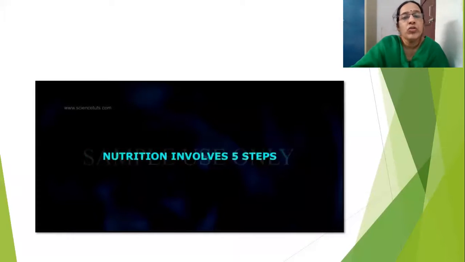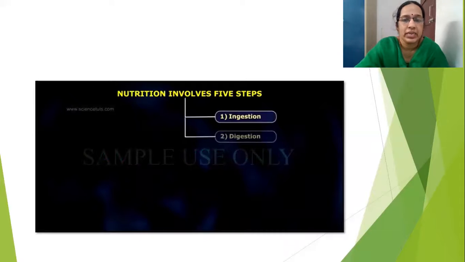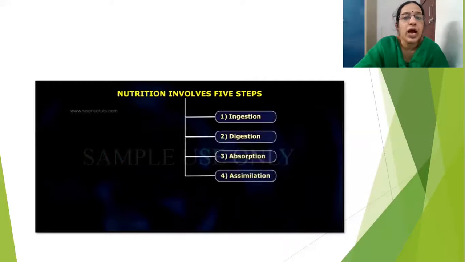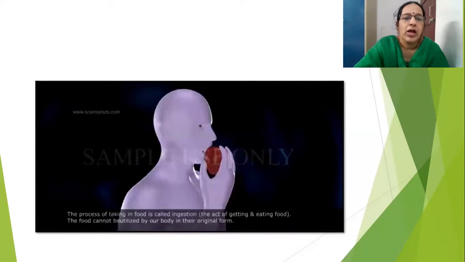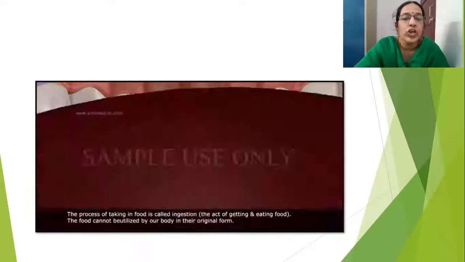Here, nutrition involves 5 steps. The first step is ingestion. Second one, digestion. Third, absorption. Fourth, assimilation. Fifth one, egestion. The process of taking in food is called ingestion, what you are eating.